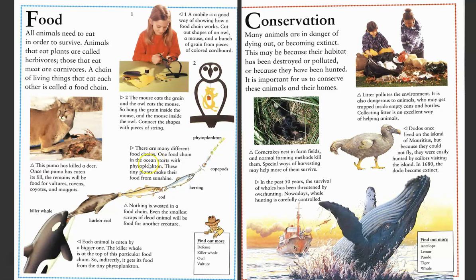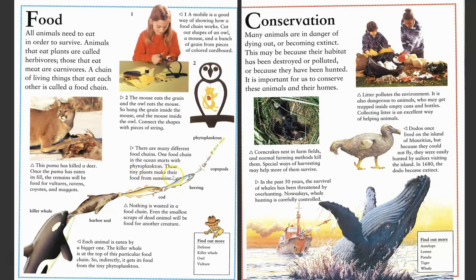One food chain in the ocean starts with this. It's called phytoplankton. Phytoplankton is eaten by copepods, which are eaten by herring, which are eaten by cod, which are eaten by the harbor seal, which is then eaten by the killer whale.